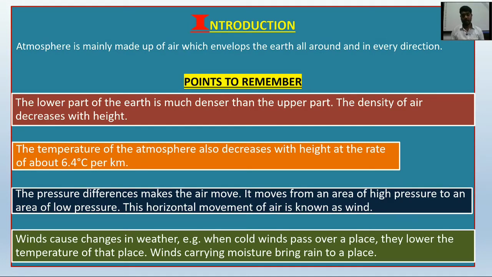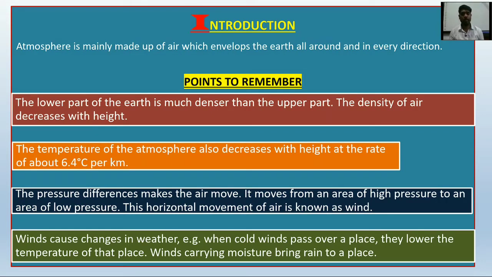Remember about the characteristics of air: the lower part of the earth is much denser than the upper part. That means the surface of the earth has more presence of air. It is more dense, and the density of air decreases with height. On moving towards high places, the air density decreases.